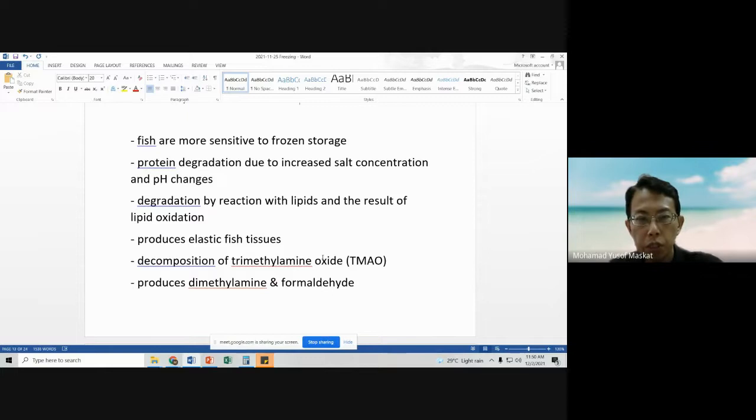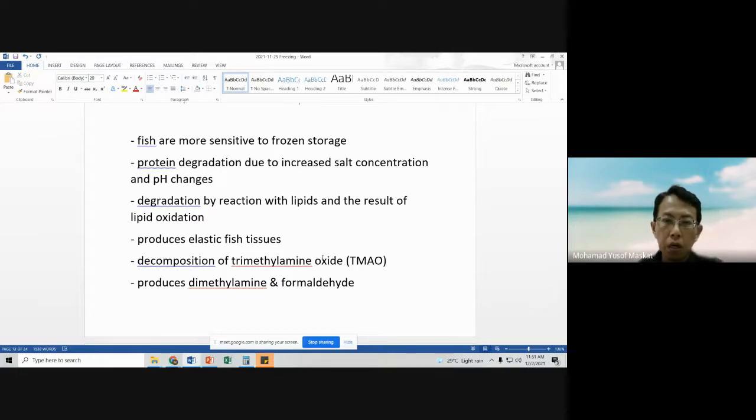Protein degradation will occur due to increased salt concentration and pH changes. Then there are lipid reactions and oxidation. This is similar to what we have discussed previously, because even though fishes are in general a low fat source of protein, there are certain fishes that have a higher amount of fats, for example whales.